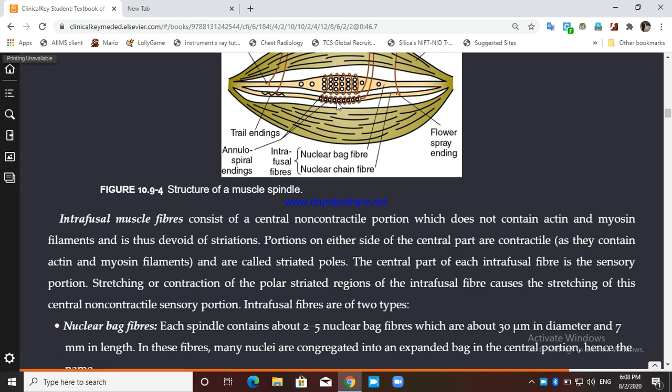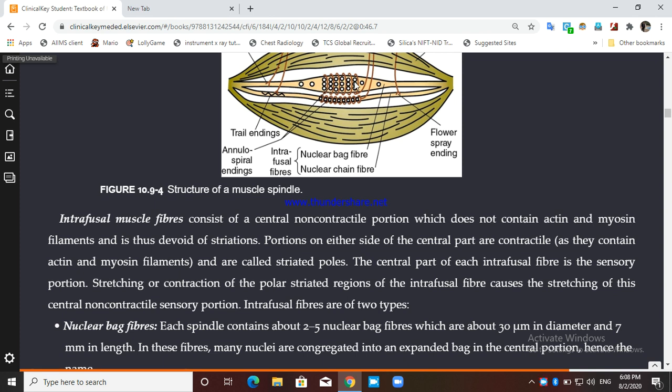Nuclear bag fiber and nuclear chain fiber. We have discussed that the intrafusal fibers are how much in number? They are 3 to 10 in number in each muscle spindle. So if you are going to discuss the type of the intrafusal fiber that is present, it is nuclear bag fiber and nuclear chain fiber.